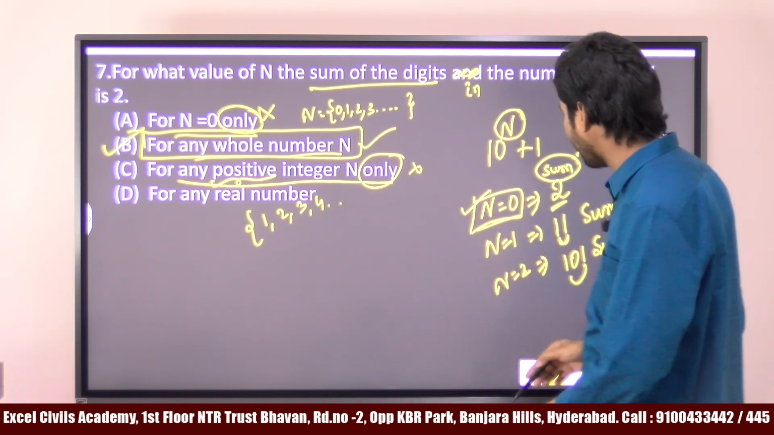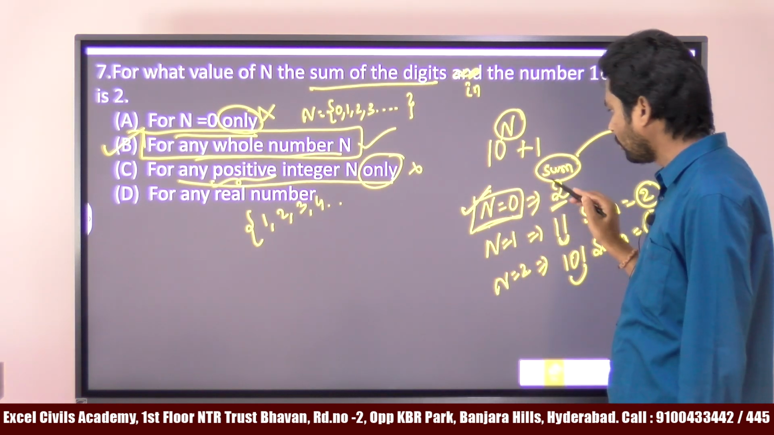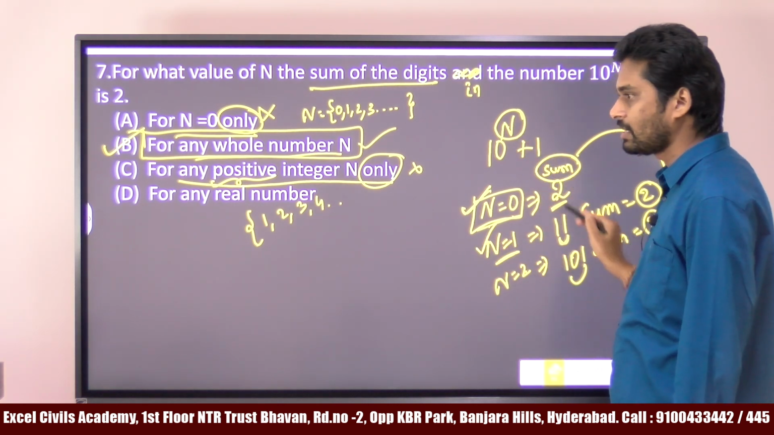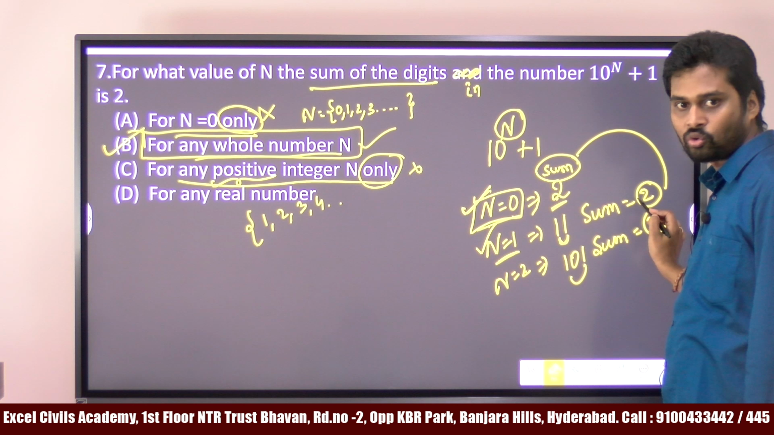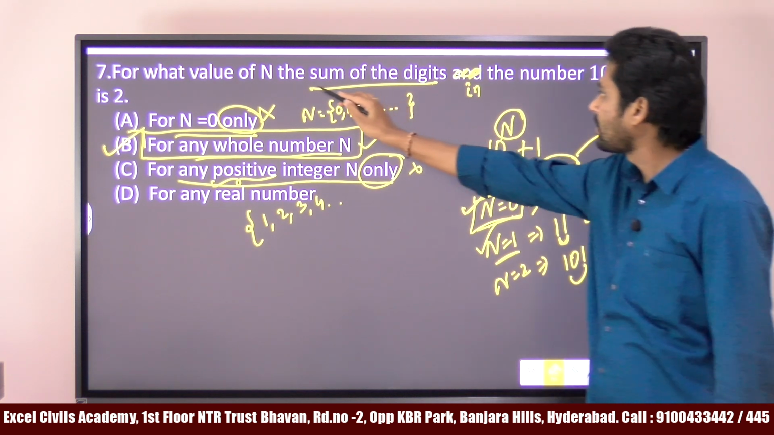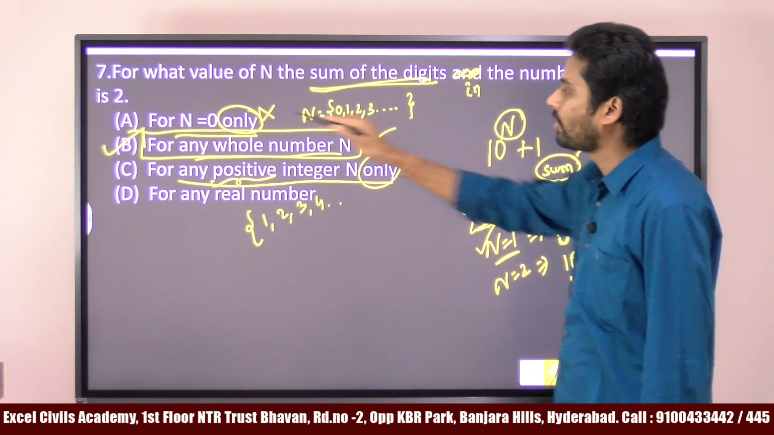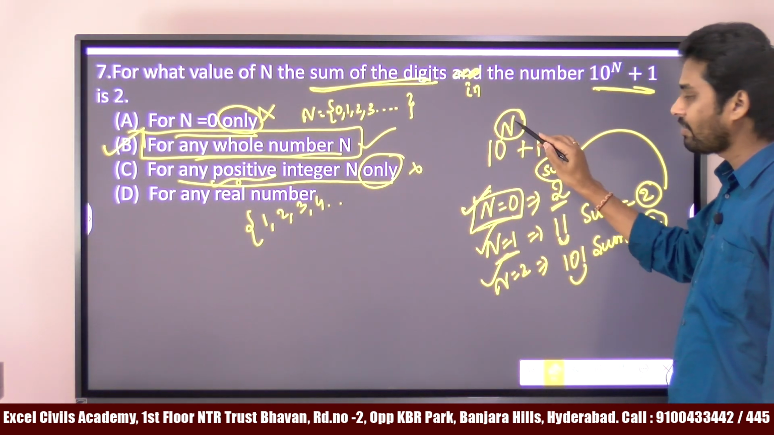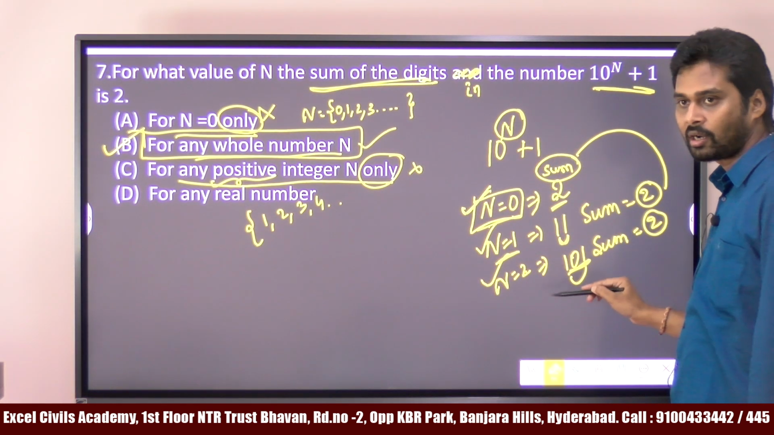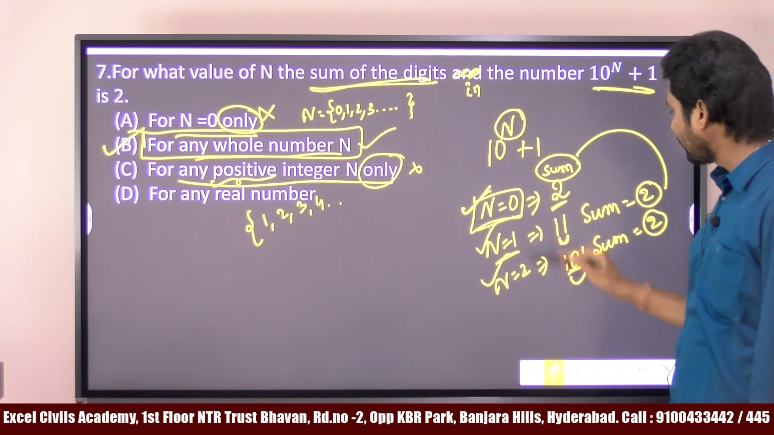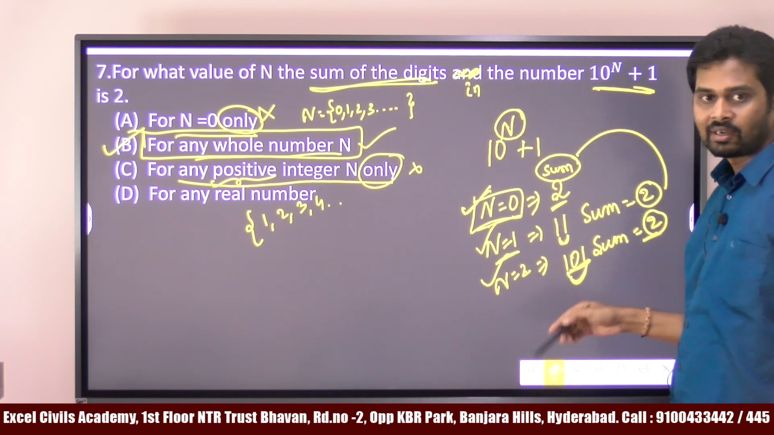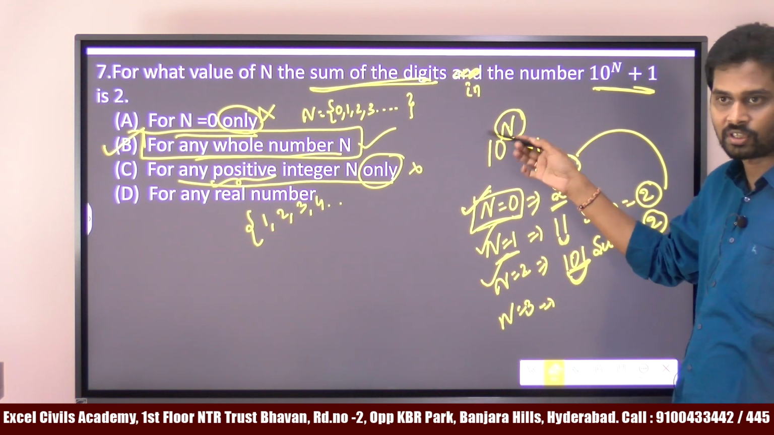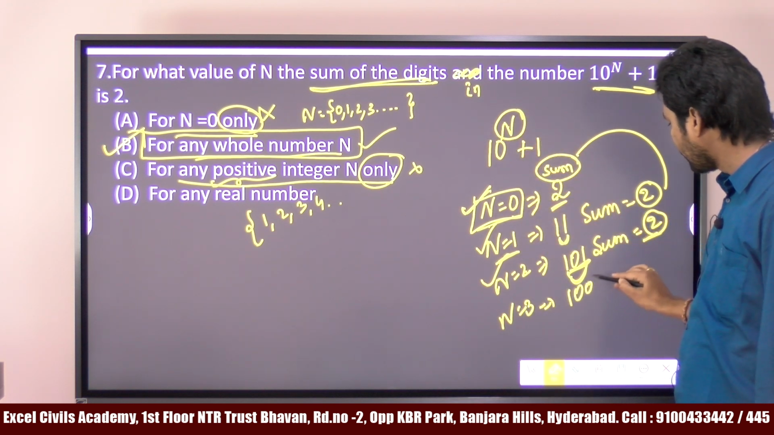Yes, it satisfies. If you take n equal to 1, 10 power 1 plus 1 is 11, and the digit sum 1 plus 1 is 2. It is given that the sum of the digits in the number 10 power n plus 1 is 2. If you take n equal to 2, 10 square is 100, and 100 plus 1 is 101, with digit sum 1 plus 1 is 2. Likewise, for n equal to 3, 10 cube is 1000, and 1000 plus 1 is 1001.